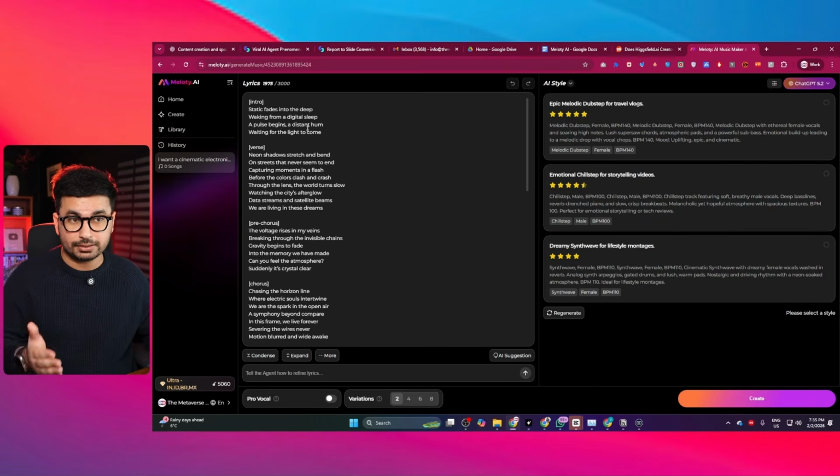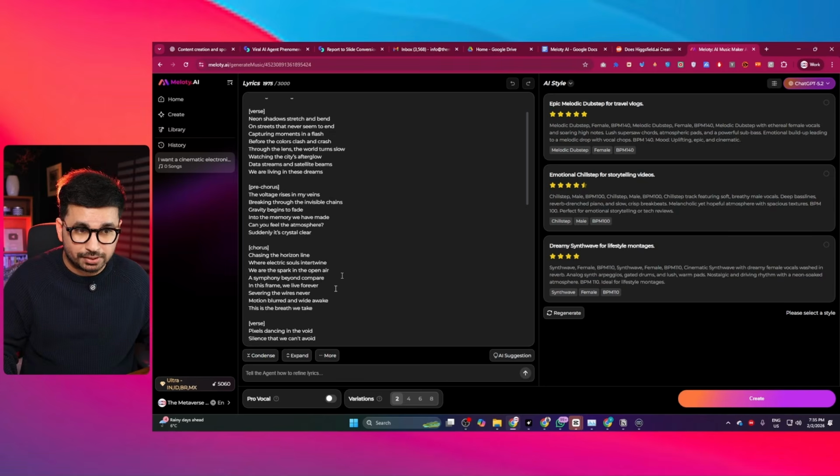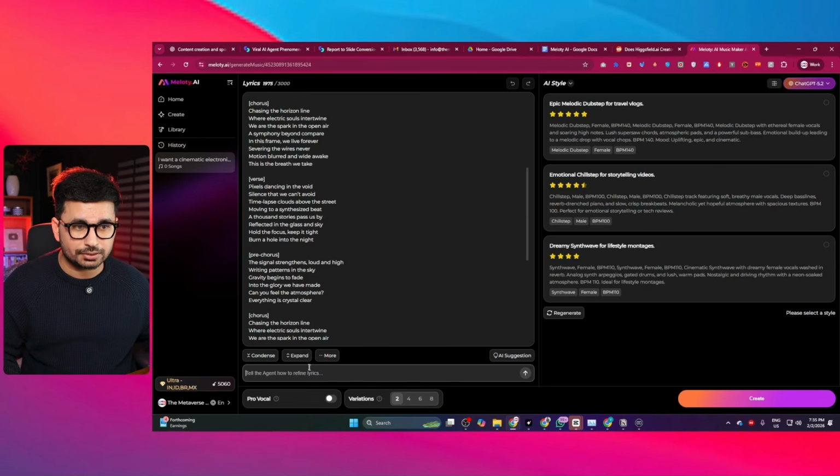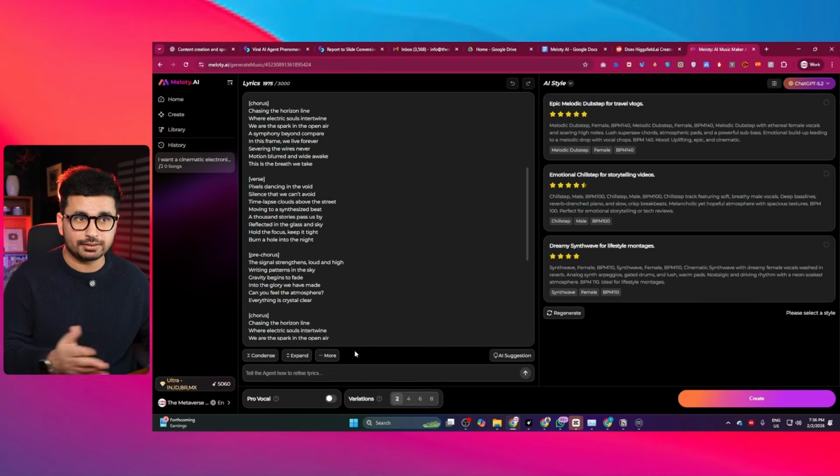And also after selecting your lyrics, now you are not locked in. You can simply edit these lyrics. You can ask AI to customize it further, or maybe make it more conversational, more poetic, or more powerful, or expand these lyrics more. You got total freedom to do whatever you want in this stage. Or you can simply ask your AI agent to refine these lyrics. You can ask your AI agent to make these lyrics more emotional, or simplify the chorus, or change the hook, anything that you want basically.